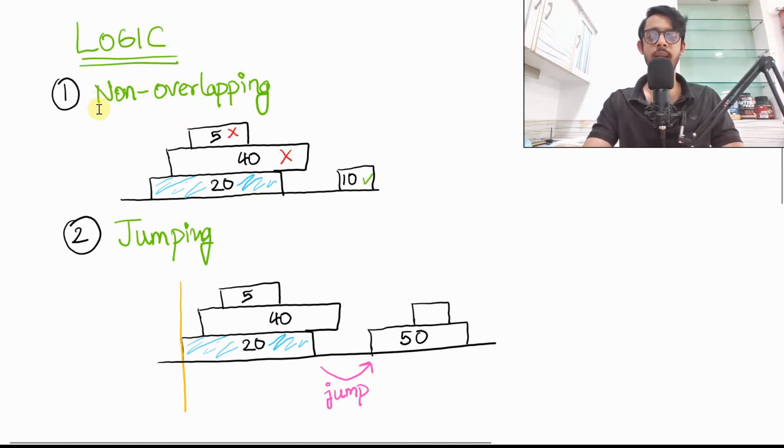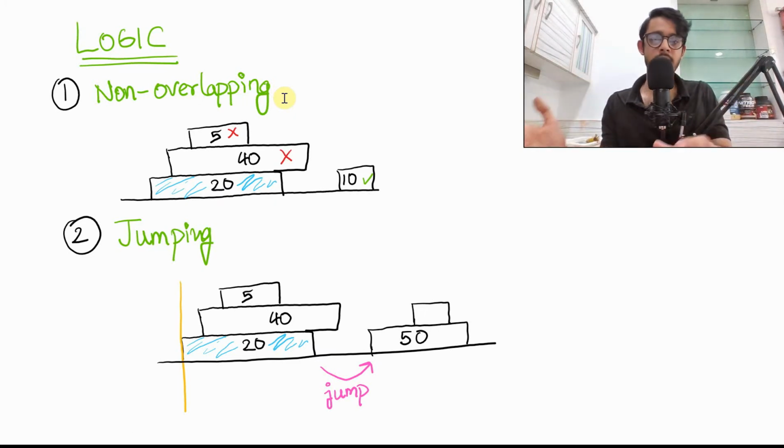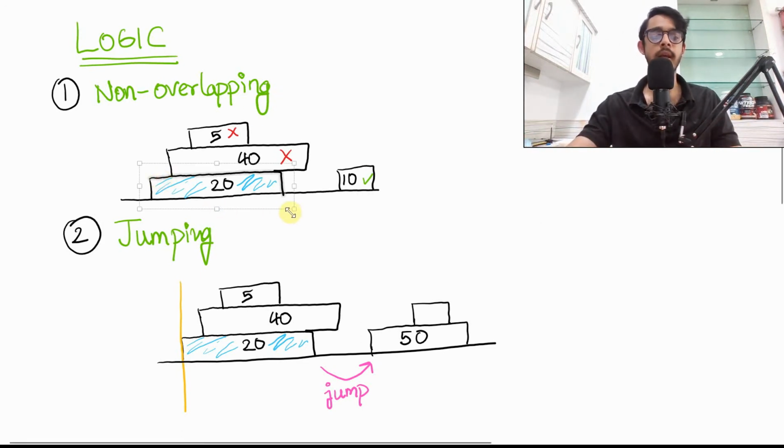First is the fact that there are non-overlapping segments. The question mentions that all of these schedules have to be non-overlapping, which means that if a person has taken up this job right here, he will get the profit 20. But at the same time, until and unless this job ends right here, this person cannot take up any more jobs. So this job right here, 40, will get cancelled out. We can't take this. This job of 5 profit will also get cancelled out.